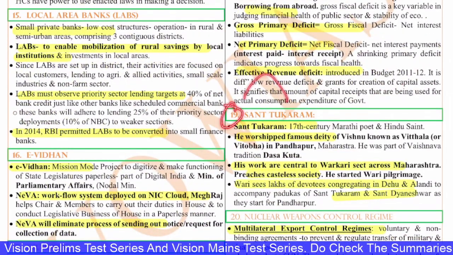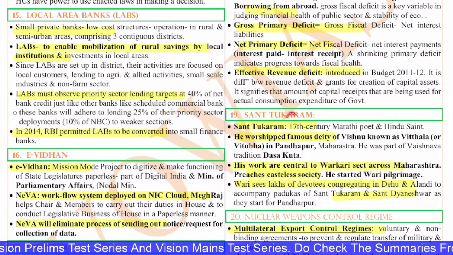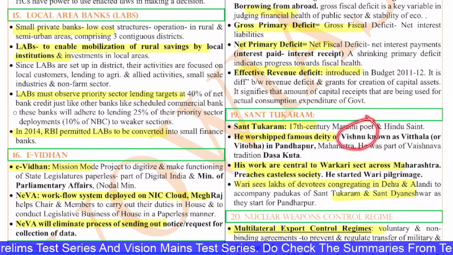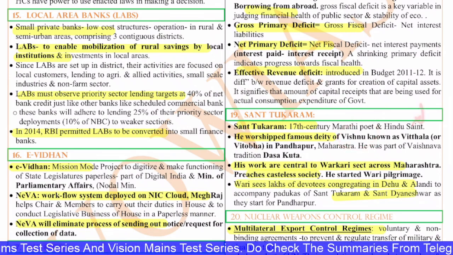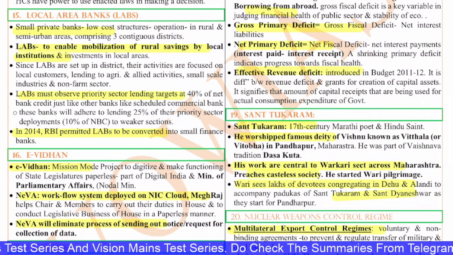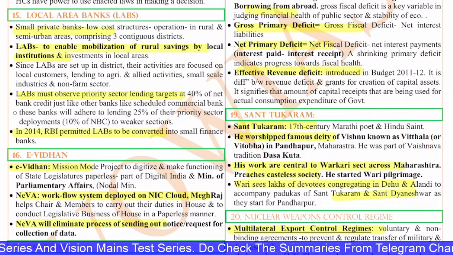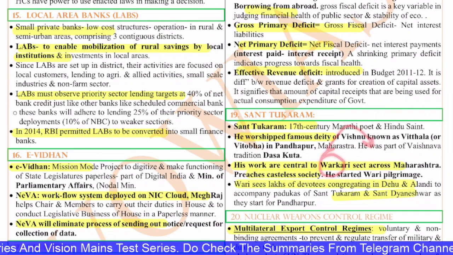The 19th question is on Sant Tukaram. Sant Tukaram is a 17th century Marathi poet and Hindu saint. He worshipped the famous deity of Vishnu known as Vittala in Pandharpur in Maharashtra. He was part of the Vaishnava tradition. His works are central to the Warkari sect across Maharashtra.